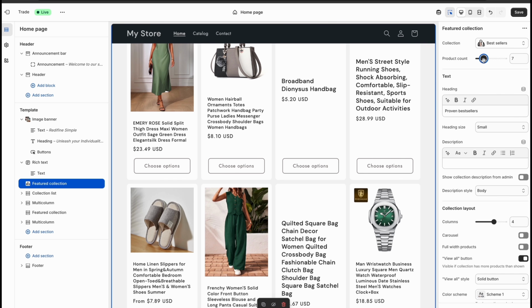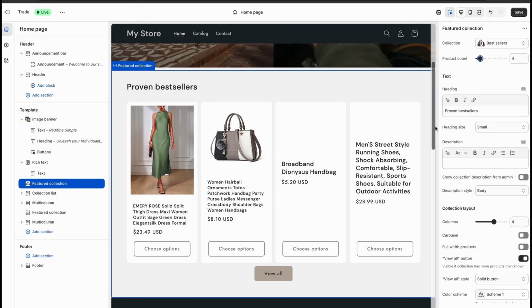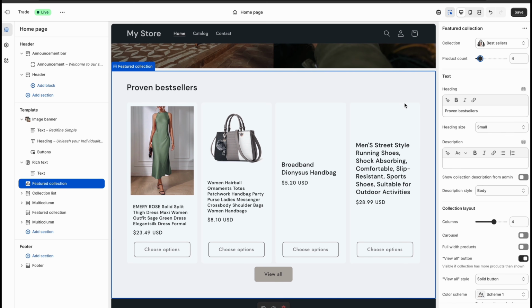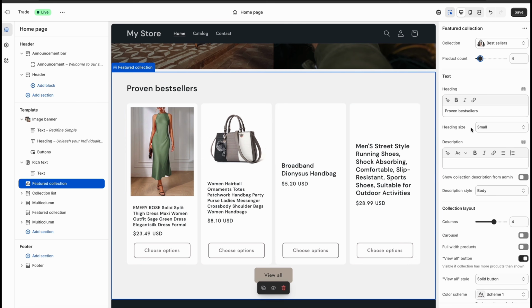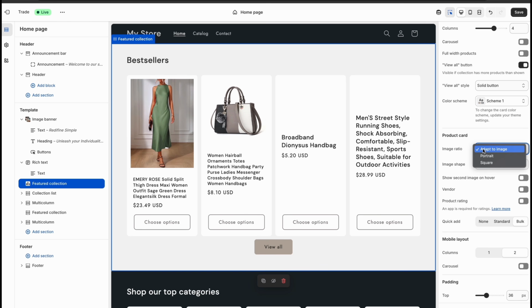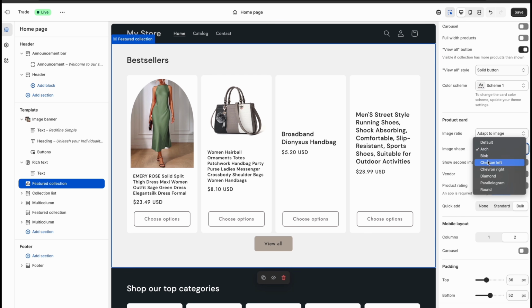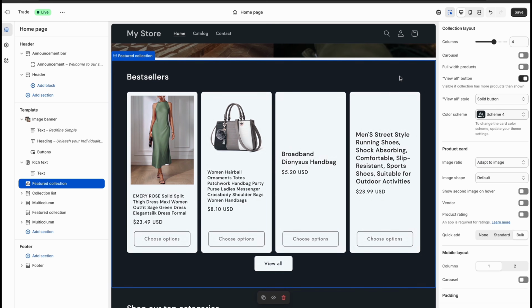Click on the section and we can reduce, for example, product count number to 4. This does not mean it deletes the other products, it just hides them and your customers will only see 4, and when they click the collection, then they will see the rest of the products. As in the above section, you can play around with all these options, add text or remove. You can change image ratio, image shape until you are satisfied. You can also change the background color.